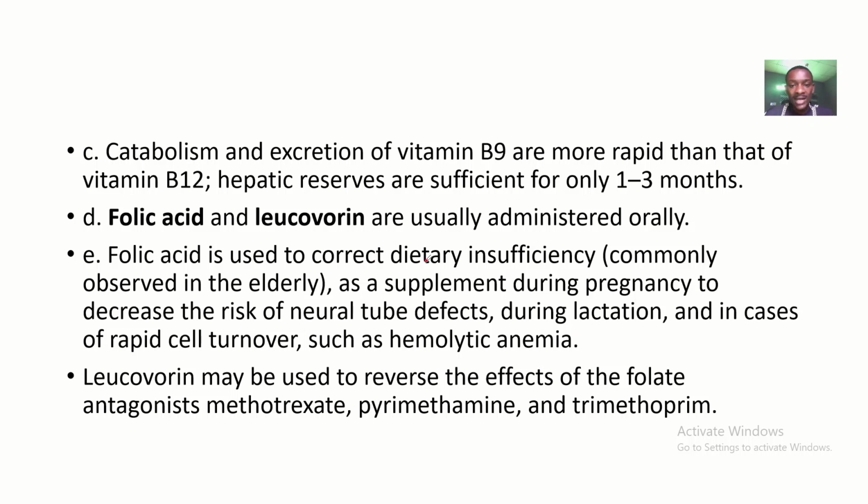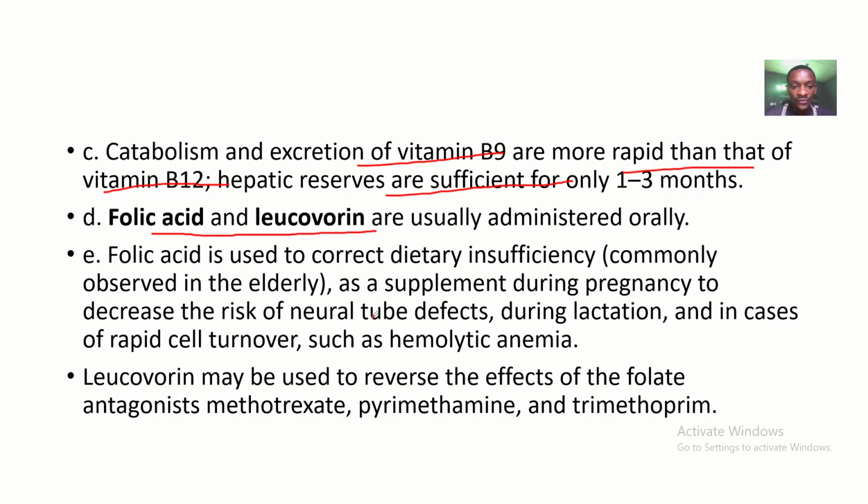Catabolism and excretion of vitamin B9, that's folic acid and leucovorin, are more rapid than that of vitamin B12. Hepatic reserves are sufficient for only 1 to 3 months. Folic acid and leucovorin are usually administered through the oral route, basically to treat vitamin B9 deficiency.